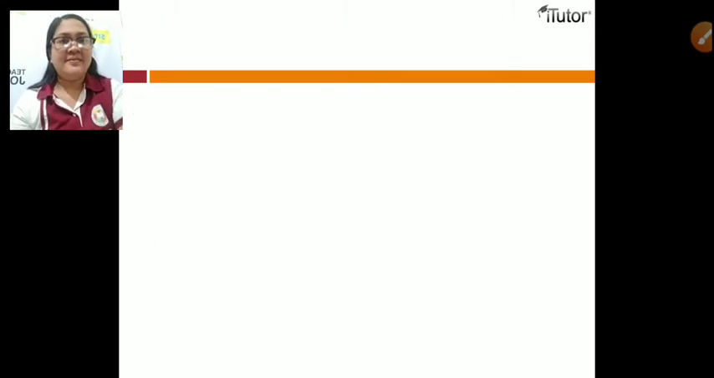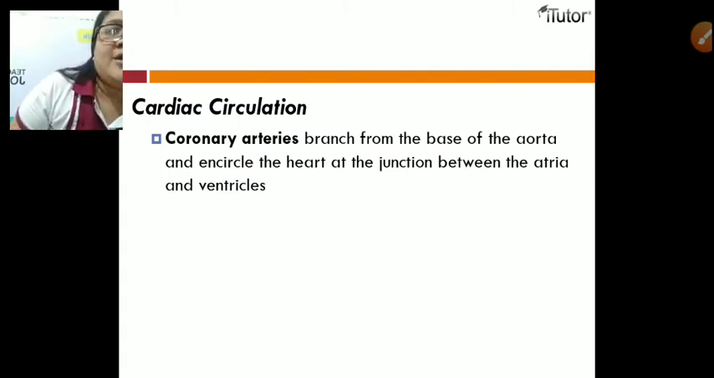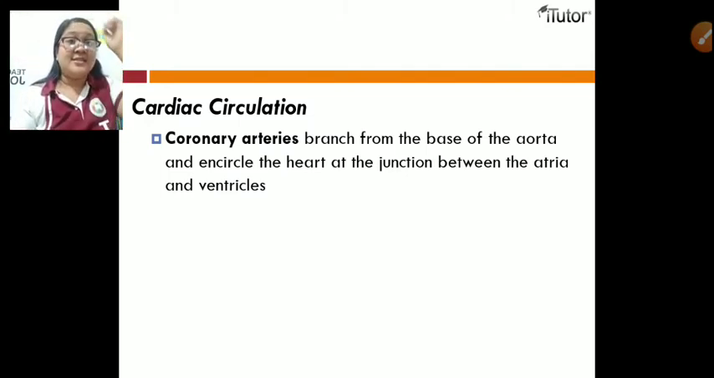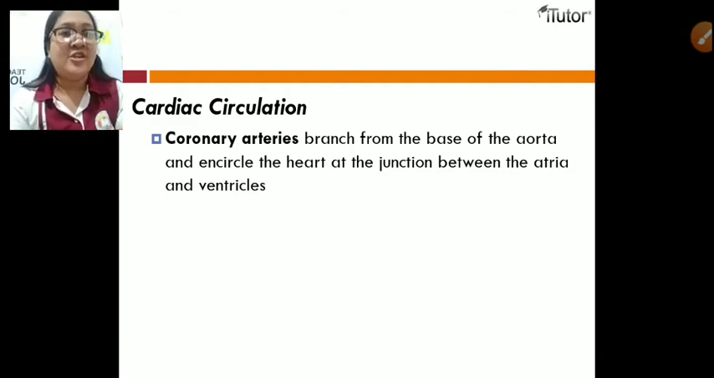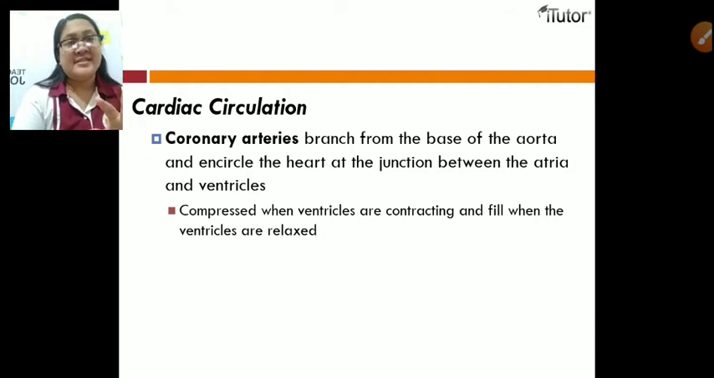Let's move. We have here the cardiac circulation. We have the coronary arteries. This is a branch from the base of the aorta and encircles the heart at the junction between the atria and the ventricles. That is the work of the coronary arteries in cardiac circulation. They are compressed when the ventricles are contracting and fill when the ventricles are relaxed.